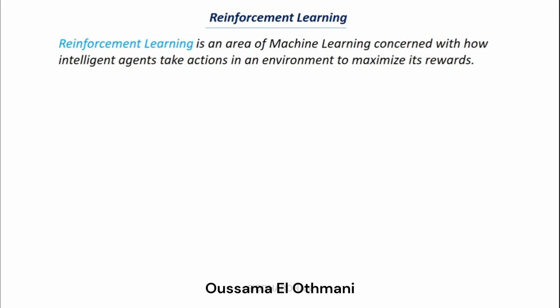Okay, so it can be a bit difficult to understand, but I'll try to break down this definition into simple steps. There are four main aspects in reinforcement learning. They are environment, agent, action, and reward. So there will be an environment, and what we need to do is build an agent that acts in that environment. That agent in that environment tries to take some actions, and for that action it gains some rewards.